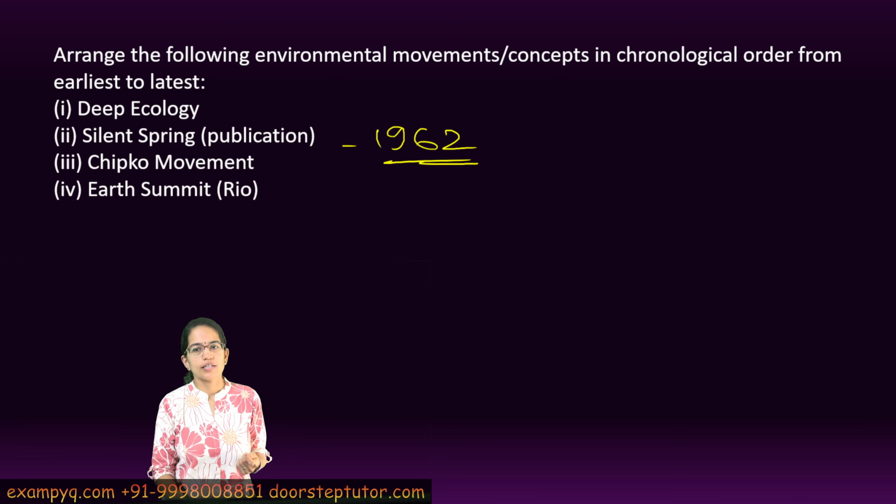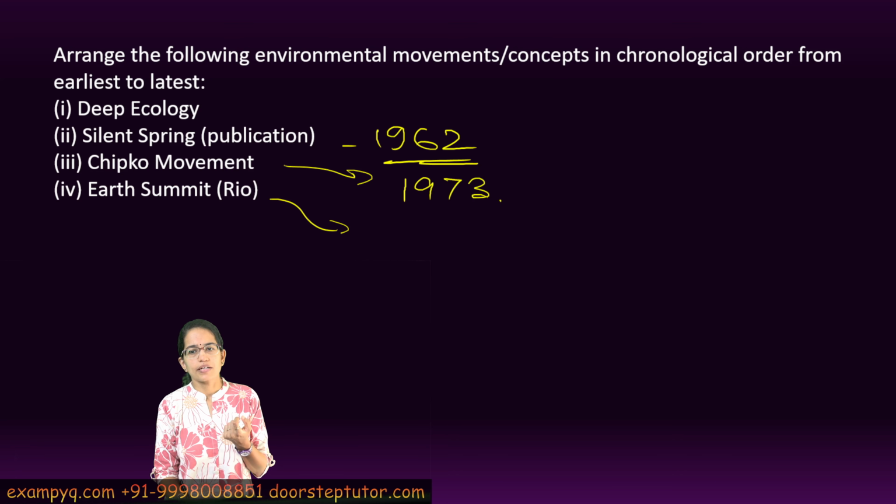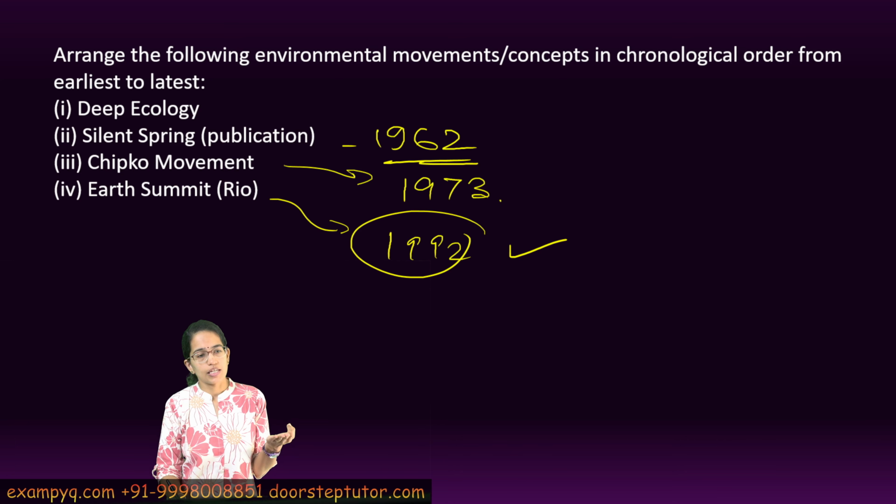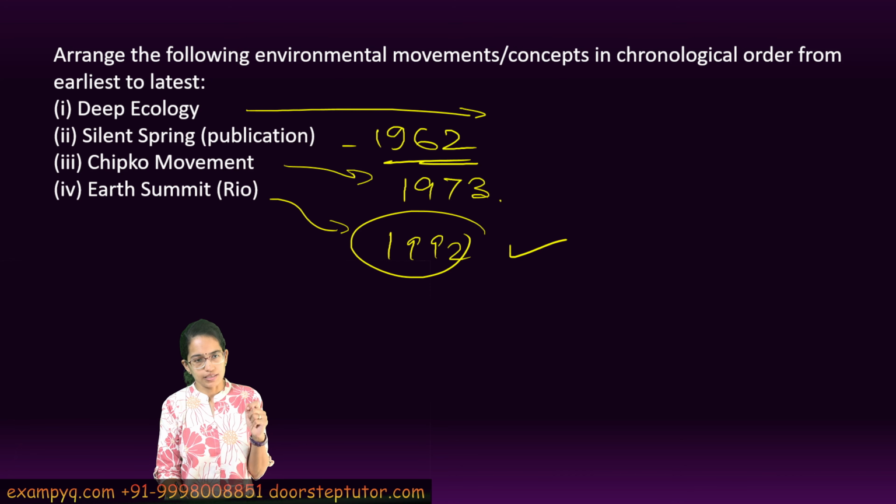Now, the Chipko Andolan is the forest conservation movement which started somewhere in the 1970s, around 1973. Rio Earth Summit, which is around 1992, is a very important summit. It is called the Rio Summit because it was held in Rio de Janeiro, and this Earth Summit was a place where people came together for the protection and the cause of environmental concerns on the earth.